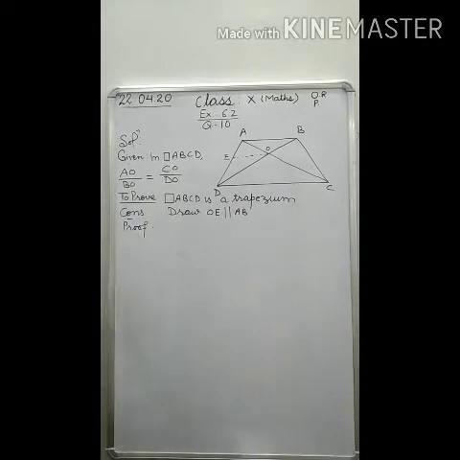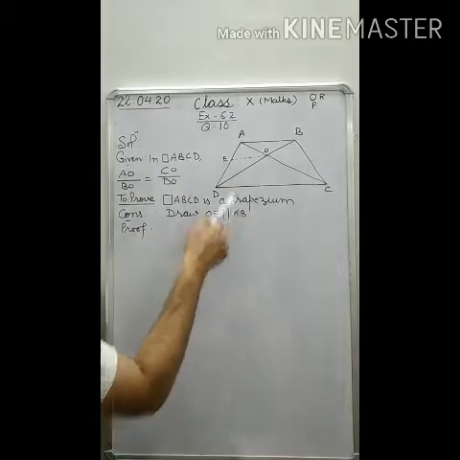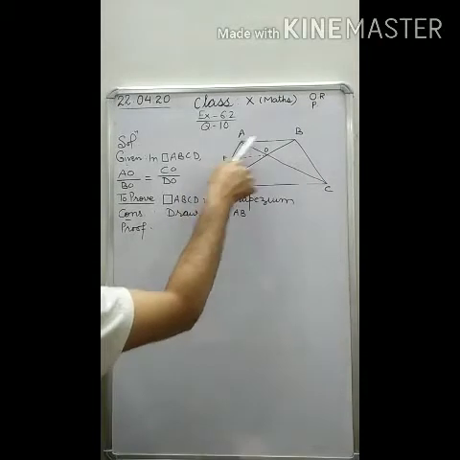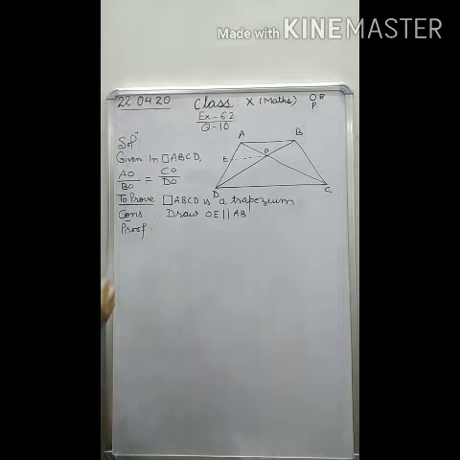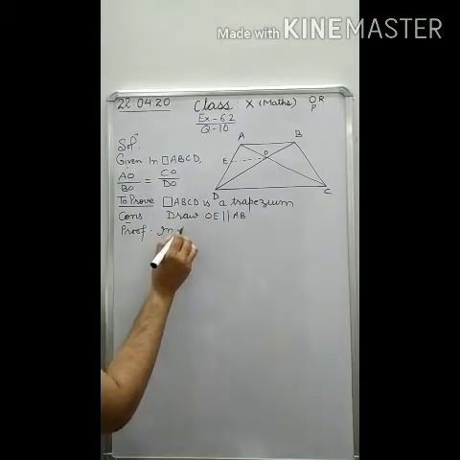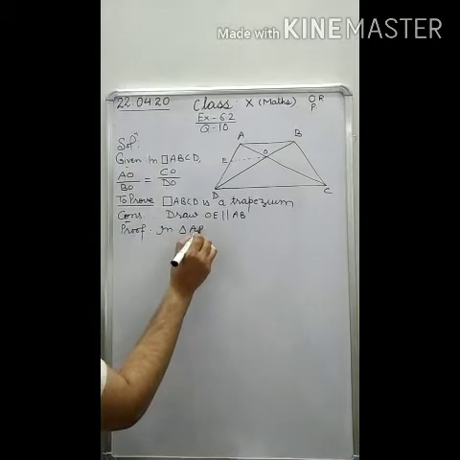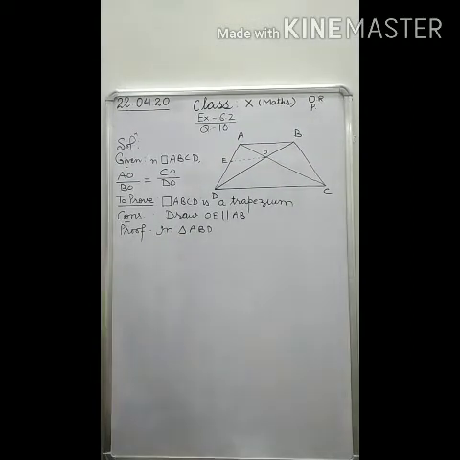When we start the proof, first of all take the triangle in which these two parallel lines lie. Here OE and AB lie in triangle ABD, so we will take the same triangle. We write: in triangle ABD, what do we have?